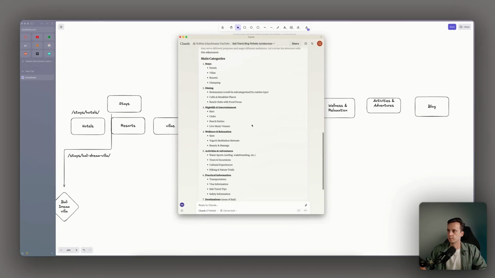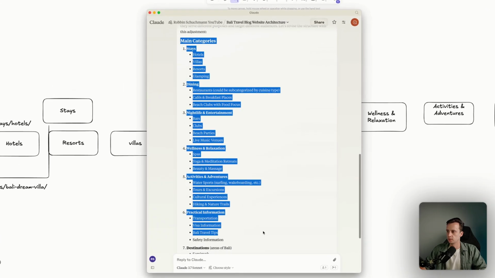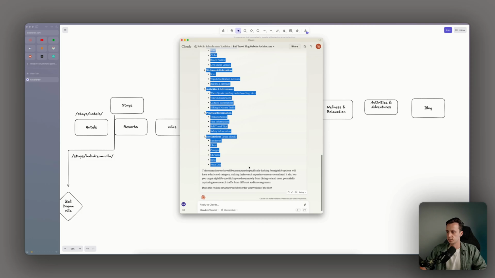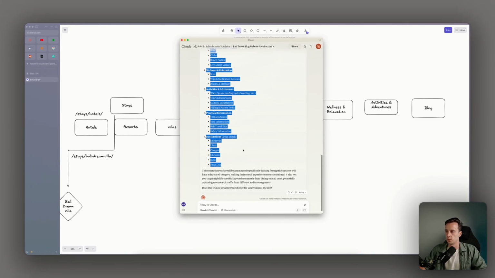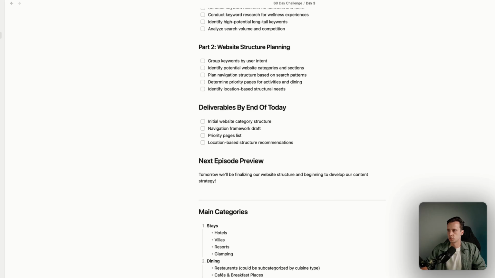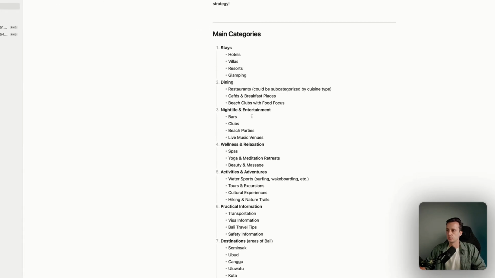Okay, so I think basically this is what we will handle for now. Maybe in the long run, I think destinations we can do, but we already have pages for that as well. Well, we could actually generate information about the specific area, like what sort of people are living in Seminyak, what sort of activities, and then link to those activities. I'm just gonna store this again in my sheet because in tomorrow's episode, I actually want to start mapping out the website architecture. So this is already a good start.